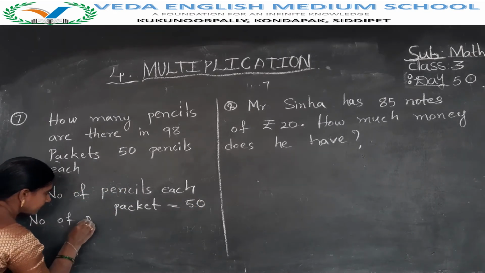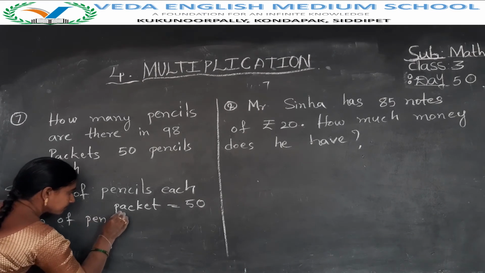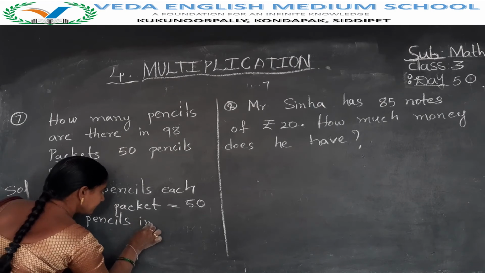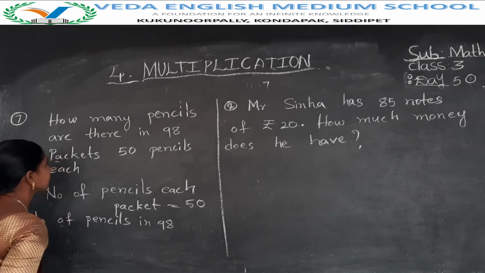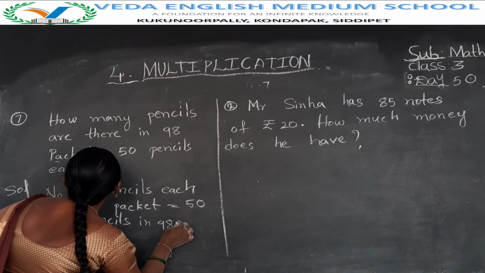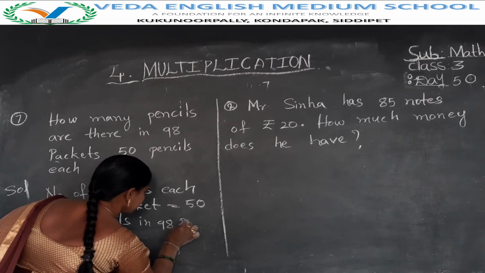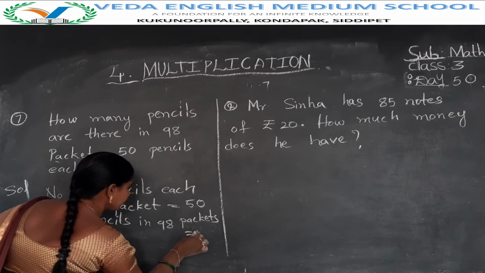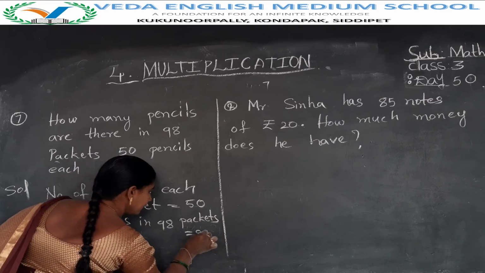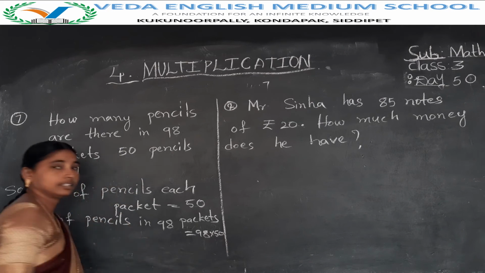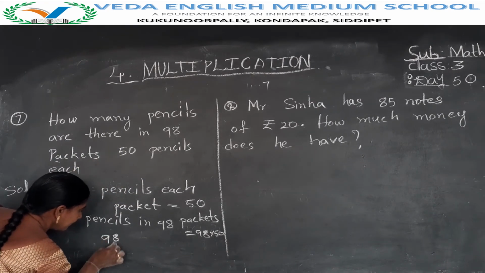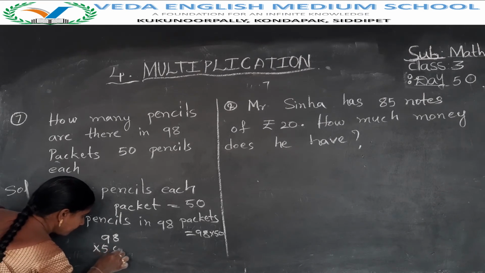Number of pencils in 98 packets. That means 98 into 50. Multiply these two numbers now. So here multiply 98 into 50.